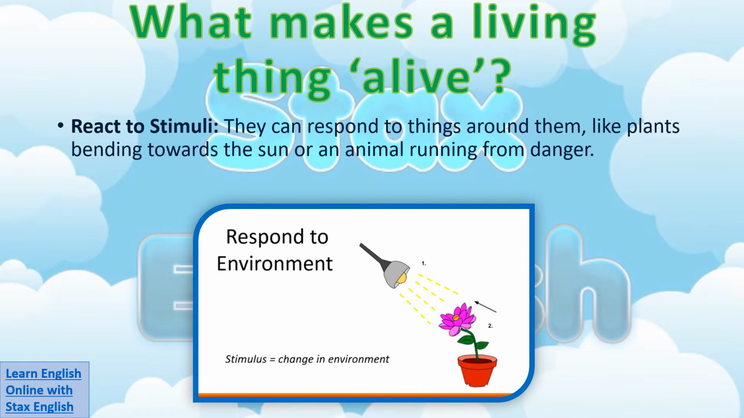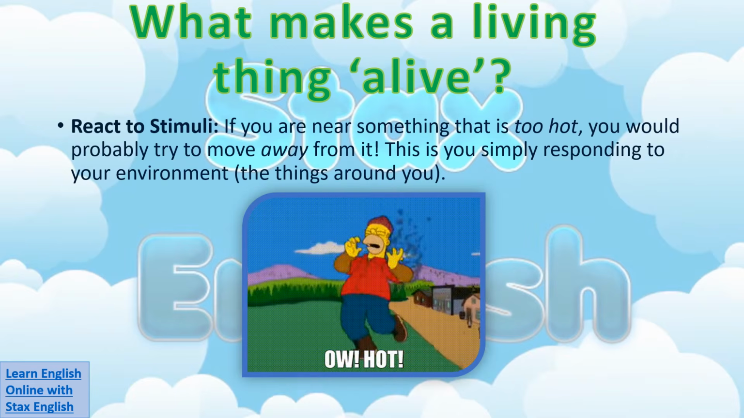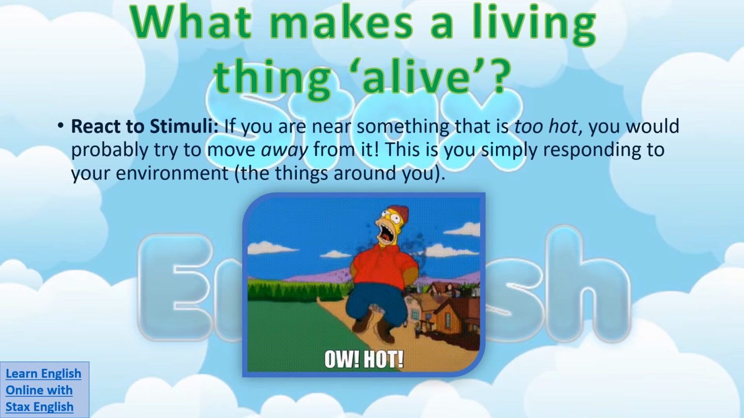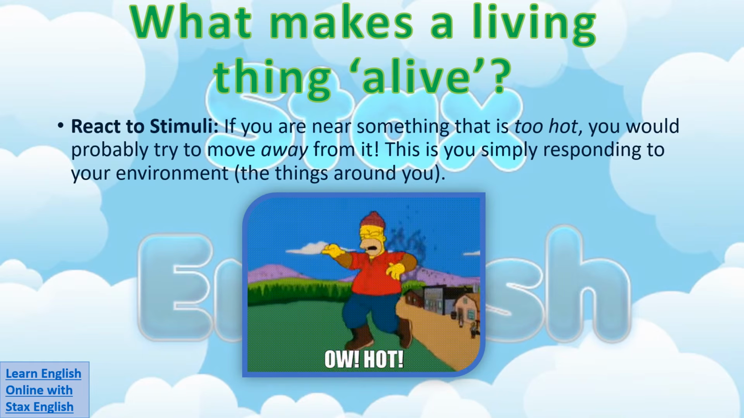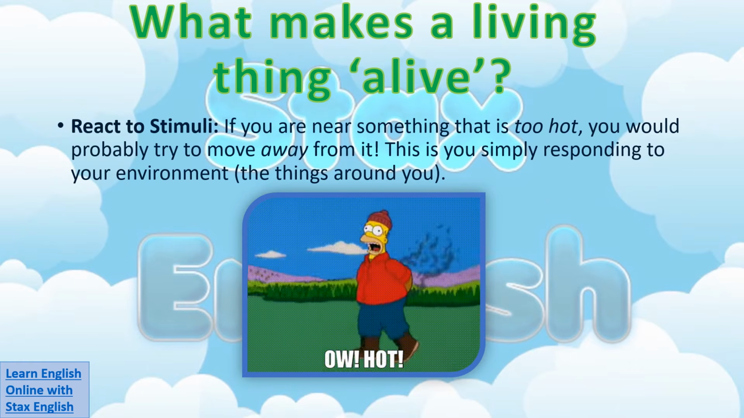Living things also react to stimuli. This means they can respond to things around them, like plants bending towards the sun, or an animal running from danger. If you put your hand under the hot tap, you will move your hand away because it's too hot. This is an example of you responding to your environment as a living thing. If you're near something that is too hot, you would probably try to move away from it. This is you simply responding to your environment, the things around you.